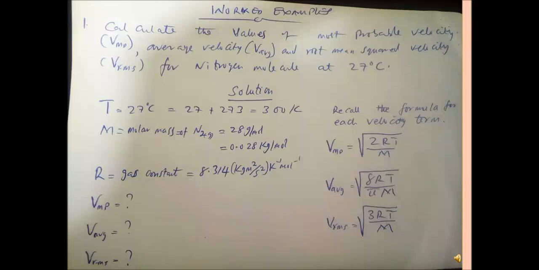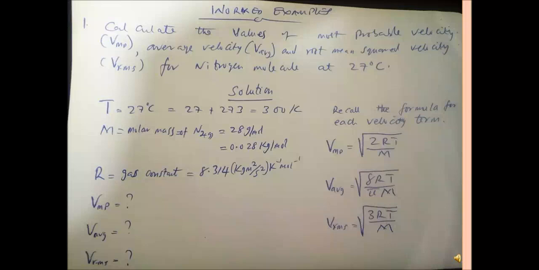Now, we have temperature, and we mentioned earlier that molecular velocity is dependent on temperature, but independent of other things like pressure. It does not depend on pressure. For example, if we have pressure as one of the values here, we will not make use of it. As you can see, even from the formula, there is no place where pressure is given. Some questions will give you pressure, but you will not be making use of it because molecular velocity is independent of pressure.